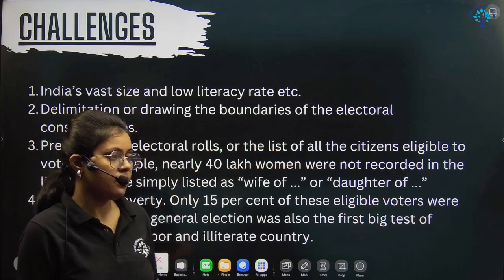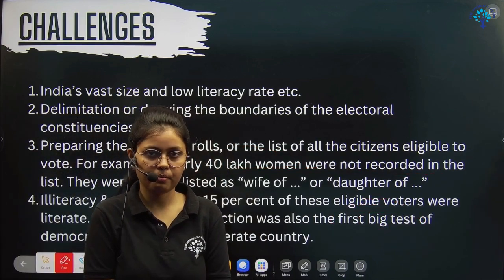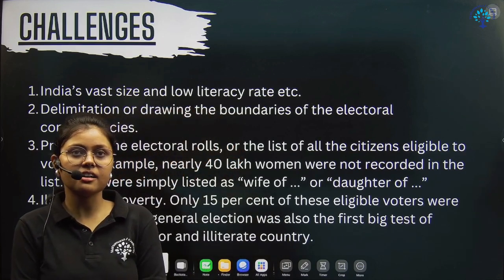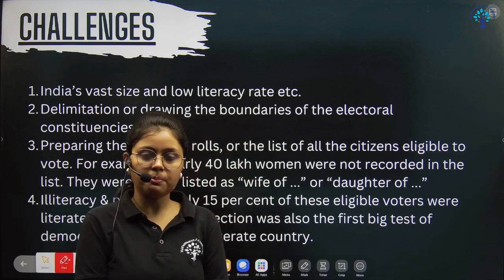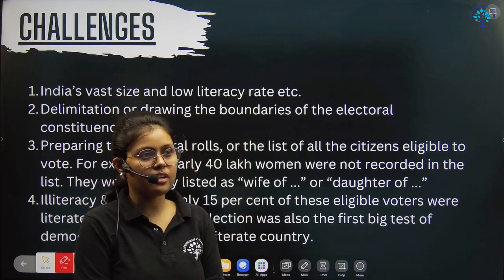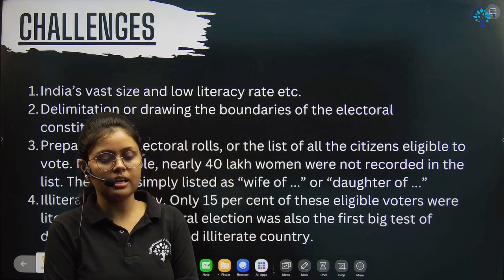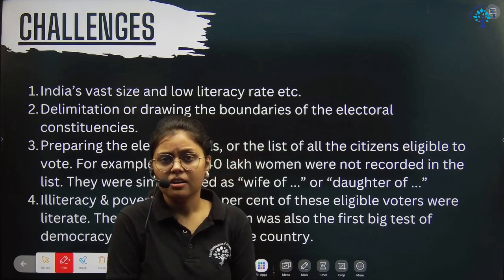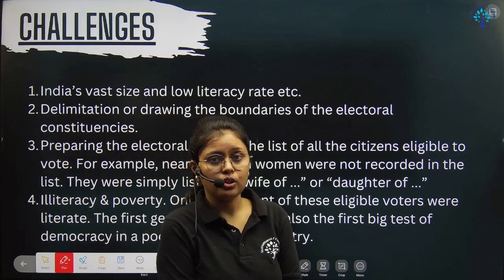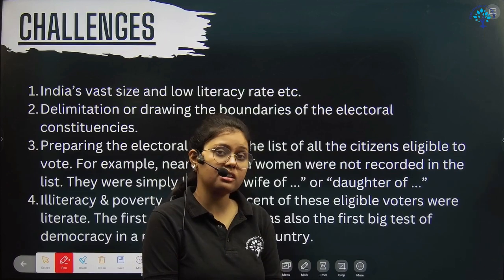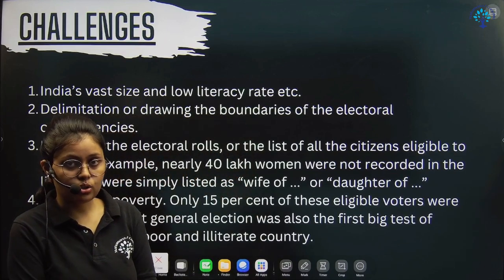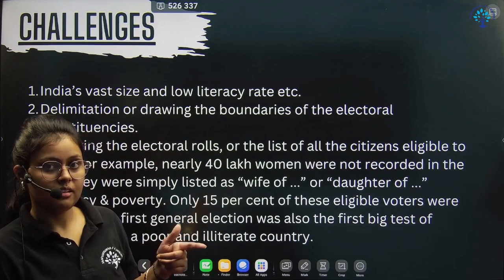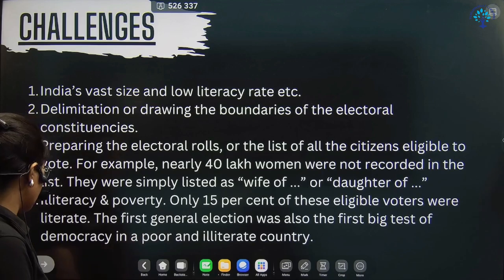Let me just clean this first. Where could you find a democratic structure during that time, in 1947? In the USA and Western countries, right? These countries are financially well established and the people are educated, so for them having a democratic election is a very easy task. But in India, where there is poverty and people are not literate or educated, how is it possible to make sure democracy can be established in this kind of country as well? So that was a big test for India, right? And you will also see some criticism in the next slide about that.